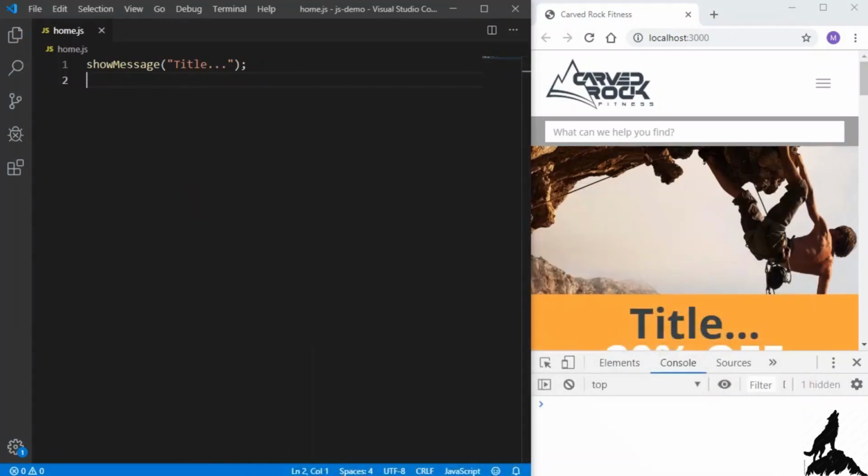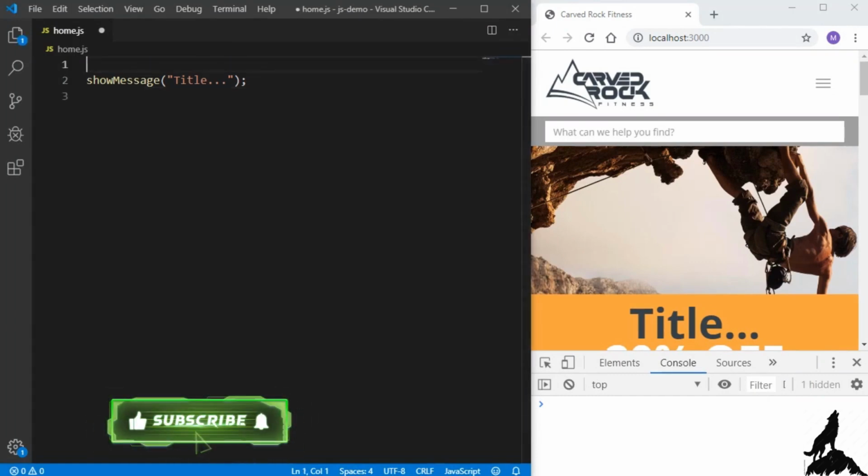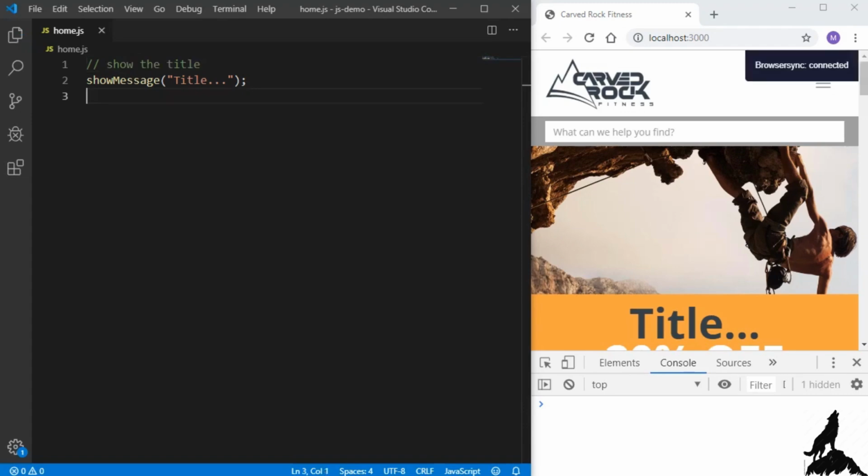Here's our code from the last clip, and normally you wouldn't give a comment to this line because it's pretty obvious what it does. But if you did have a more complex line and you wanted to add a comment, you enter 2 forward slashes and whatever you'd like to write. And I'll save this and we can see that we get no errors in our console.